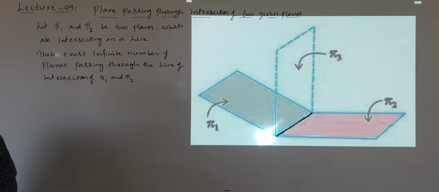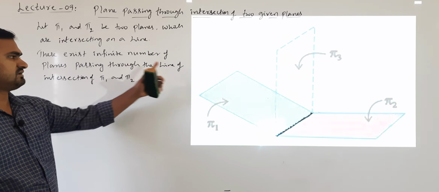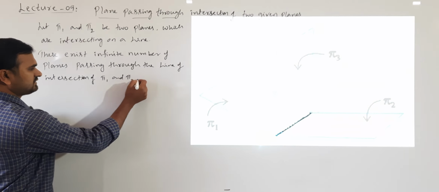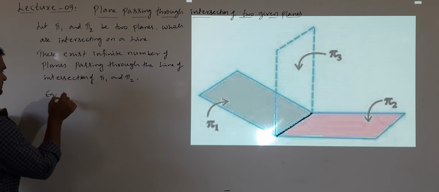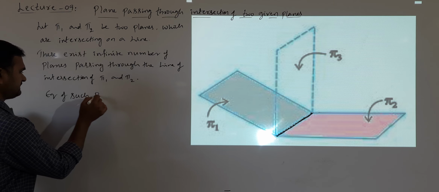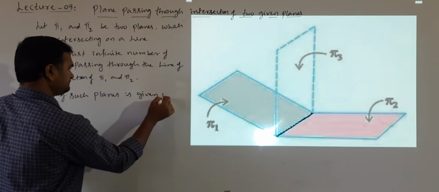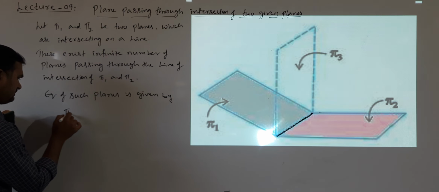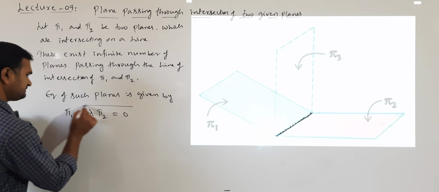Now the equation of such planes is given by pi 1 plus lambda pi 2 is equal to 0.